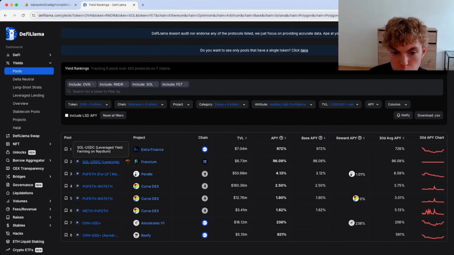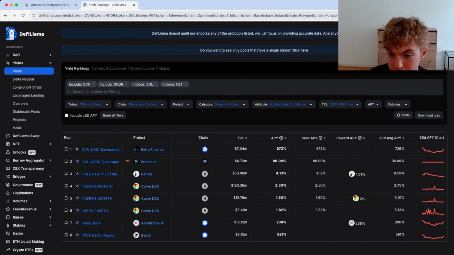So this one over here, SOL to USDC over on Francium, this definitely doesn't seem too bad. It says 96% 30-day average APY, and regular APY is about 96%, same thing. Doesn't seem too bad. It has a TVL of almost 7 million. Then again, I'm not really sure why these are being included, because you can see PUFF, ETH, and I don't even have ETH on here or this token. So some of these just somehow made the list.